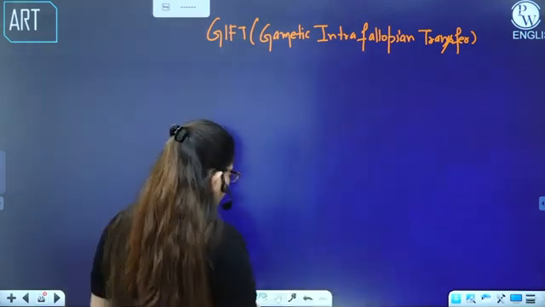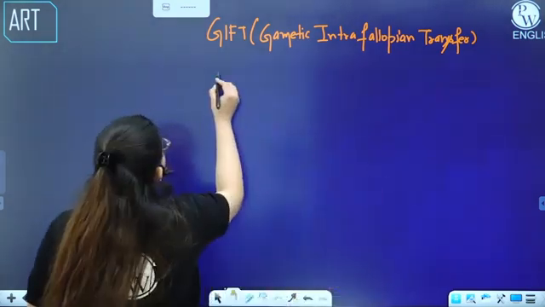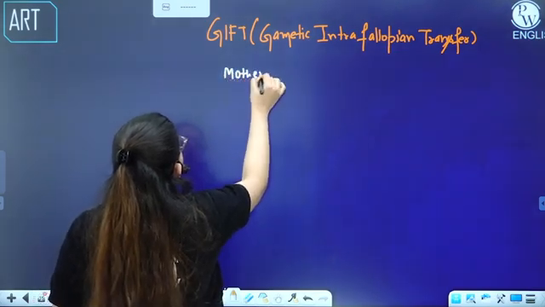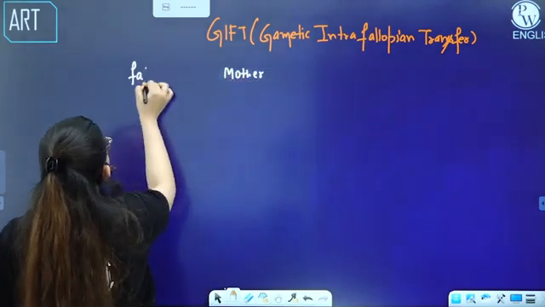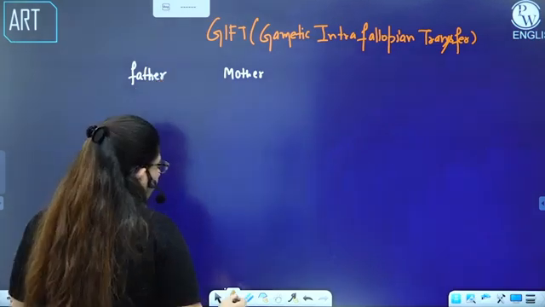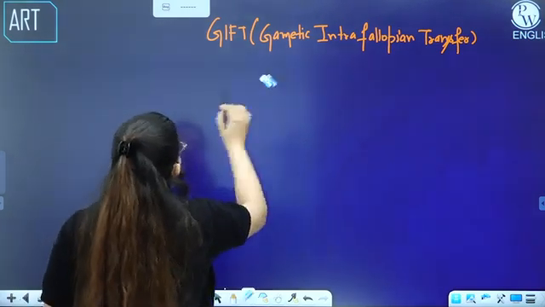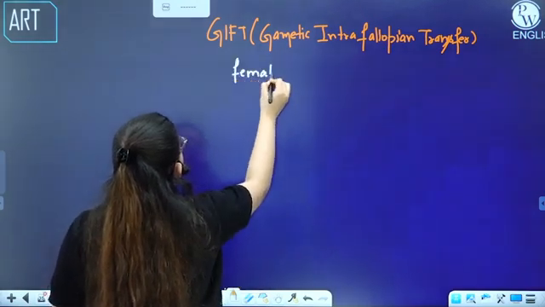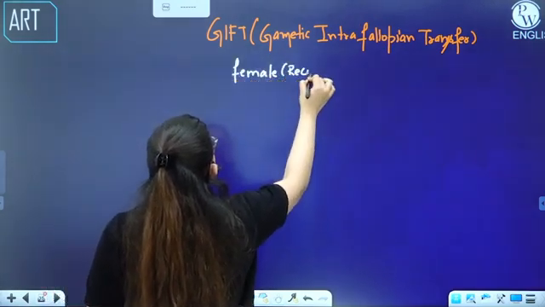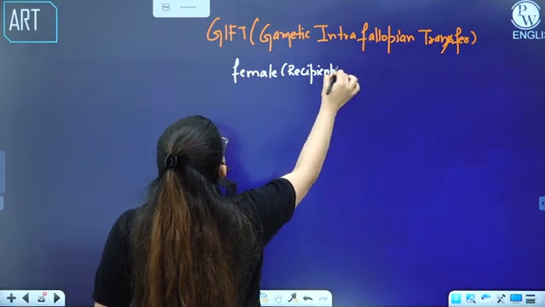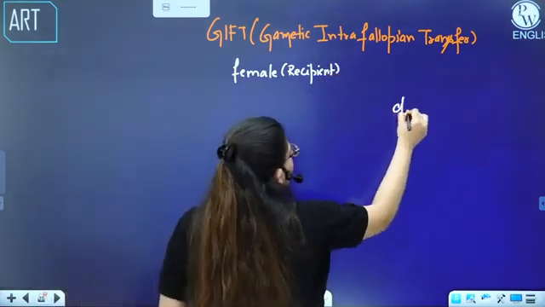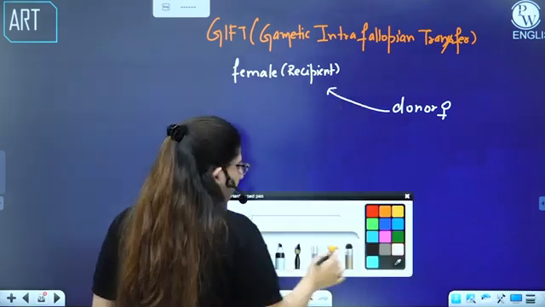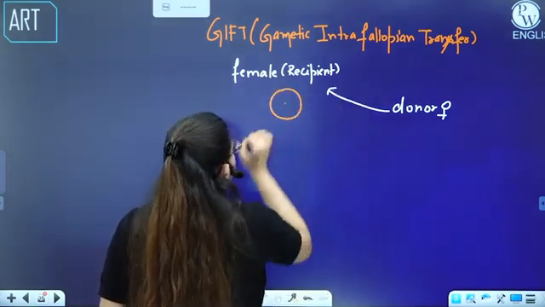All right. So what is happening here is, we will not use the word mother or father here. There is a female who is a recipient, because she is taking the ova from the donor. Then we have a donor female. This donor will give the ova. So here we have the donor's ova.